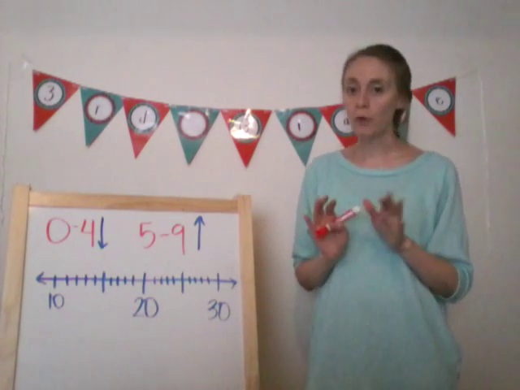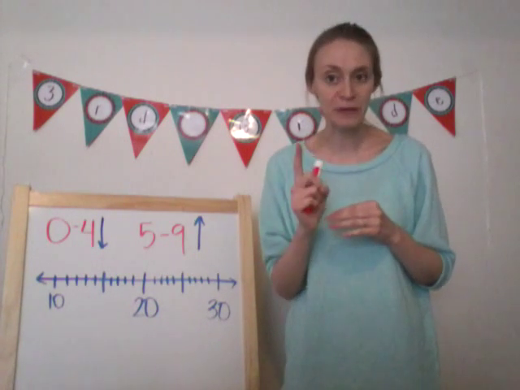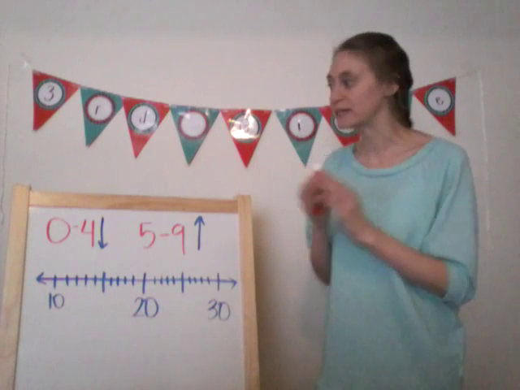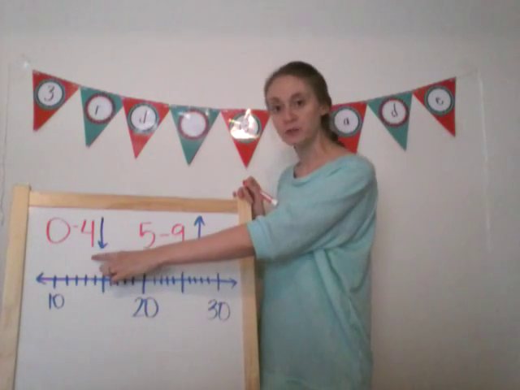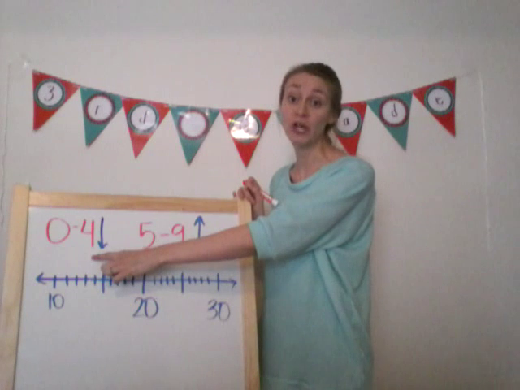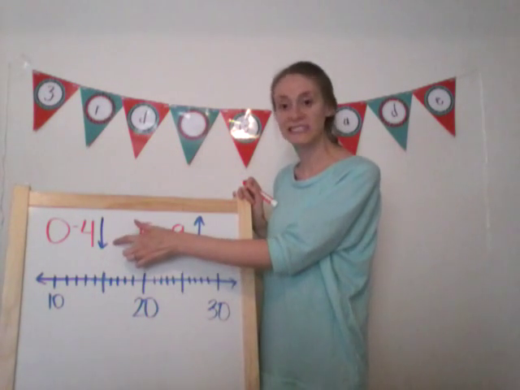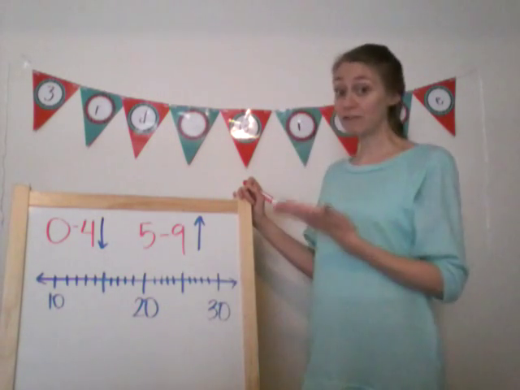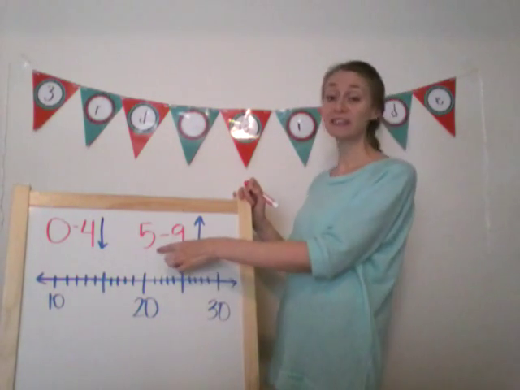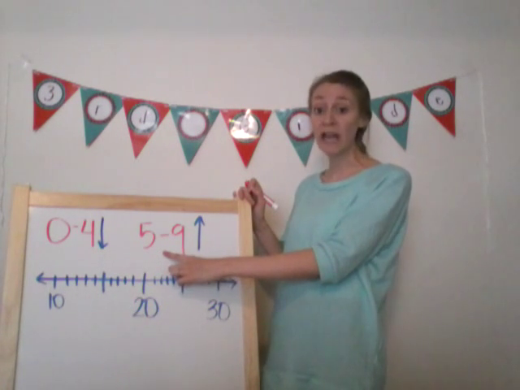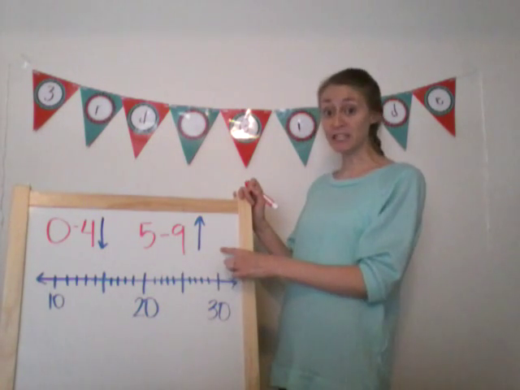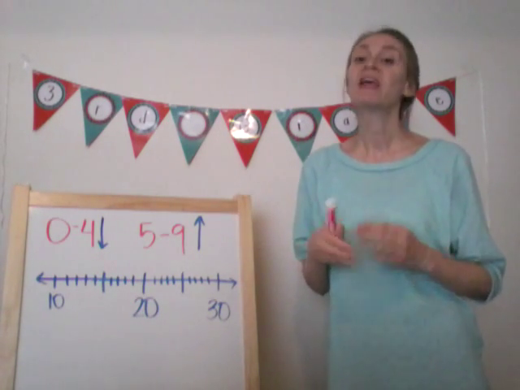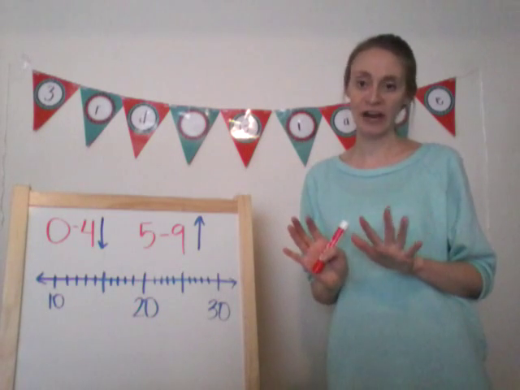Now, with rounding, you always want to look in the ones place, at the number in the ones place. And if that number in the ones place is between 0 and 4, so 0, 1, 2, 3, or 4, you're going to round down to the nearest 10. But if the number in the ones place is 5, 6, 7, 8, or 9, you're going to round up to the nearest 10. So let's do one of these on a number line, just to review, make sure you've got it, all right?